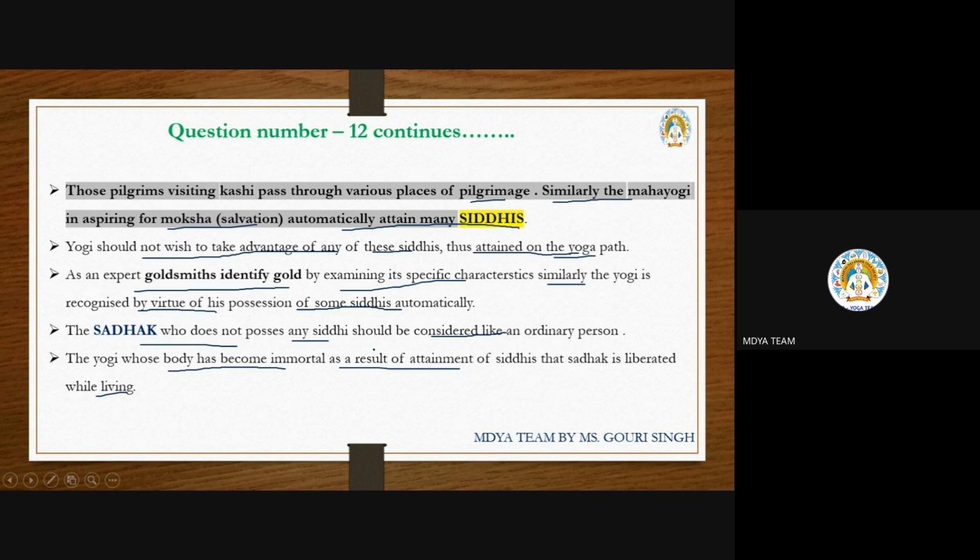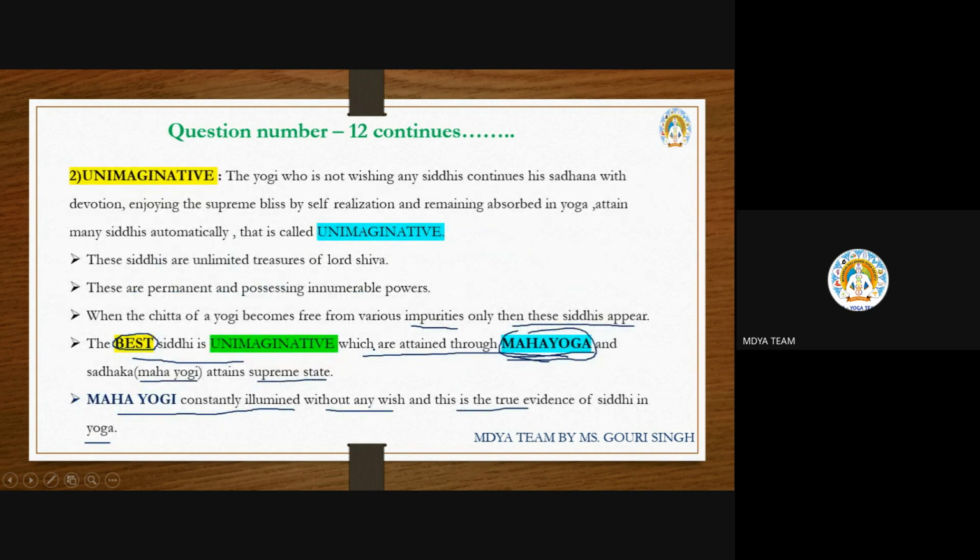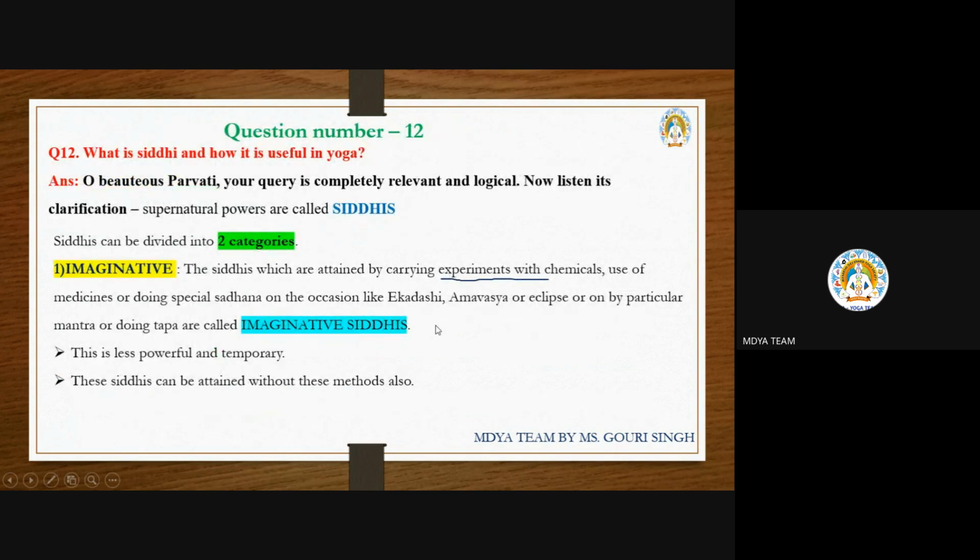When you are doing something on Amavasya to get some specific magical power for a specific purpose, that is called imaginative. You are just following any vrata or rituals during Ekadasi or during any Amavasya. In tantric philosophy, if you kill an animal, then you will get this siddhi.